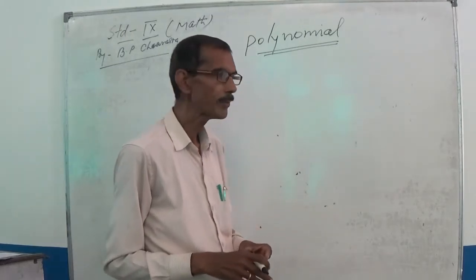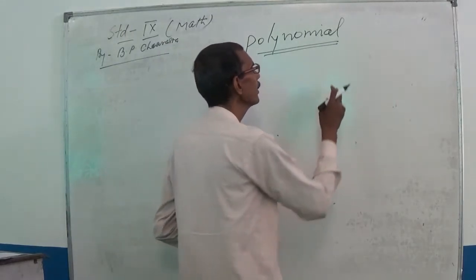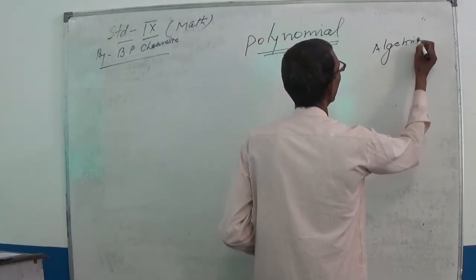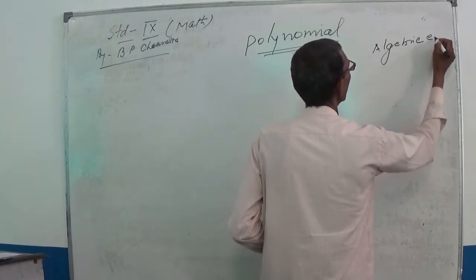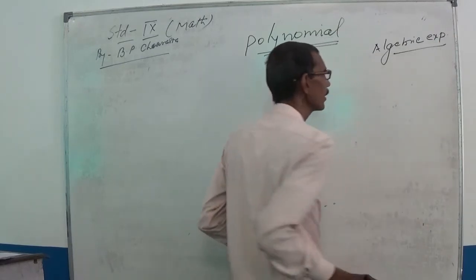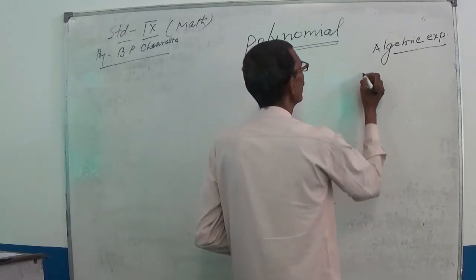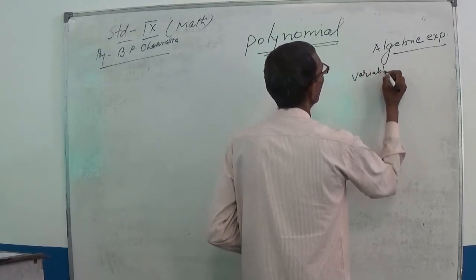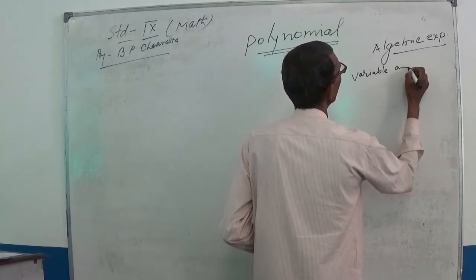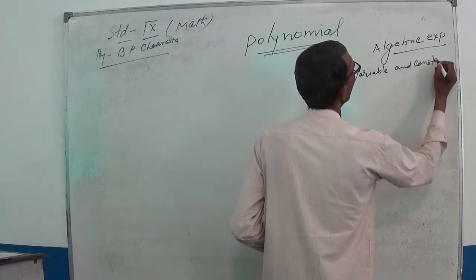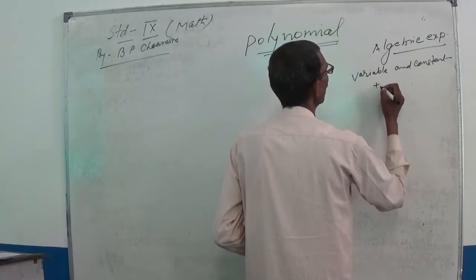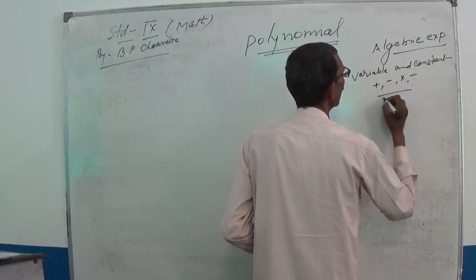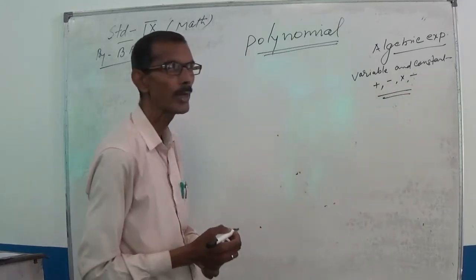An algebraic expression is a combination of variables and constants combined by plus, minus, multiplication and division. You get an algebraic expression.